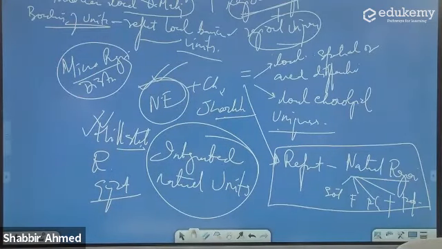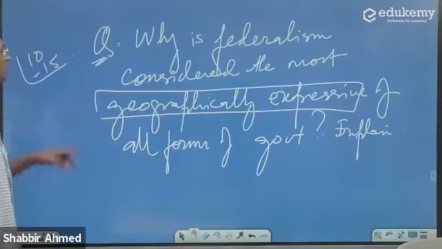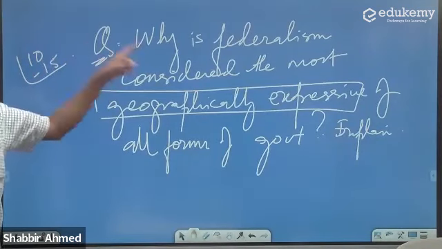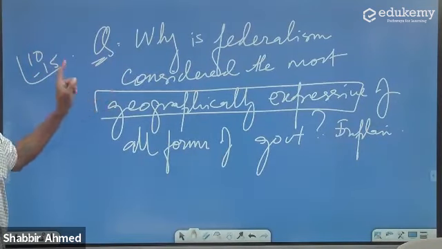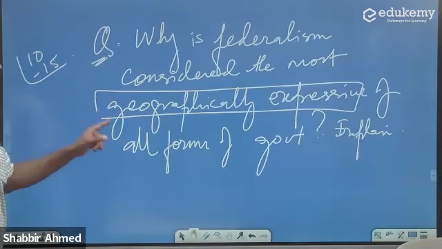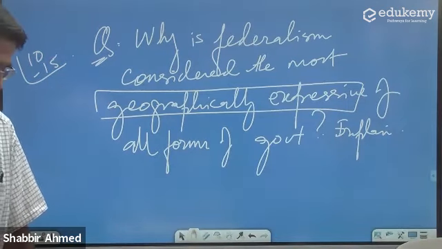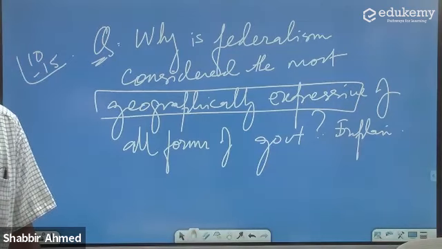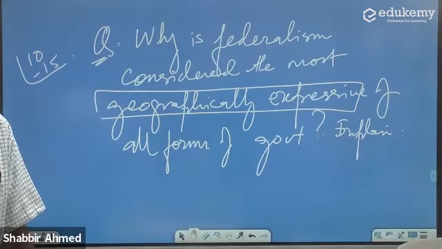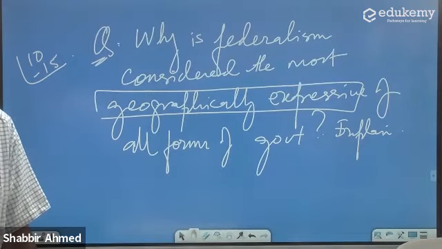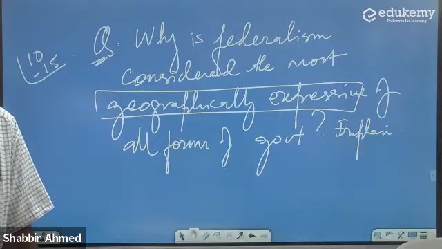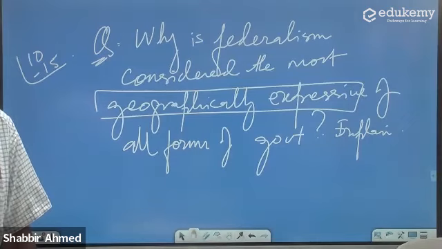Did you understand the question? You will write the answer when you write it. Why is federalism considered the most geographically expressive of all forms of government? Because federalism is based on units that are based on local conditions, local history, local physiography, local ethnicity. This localization of elements is best in the federal units.